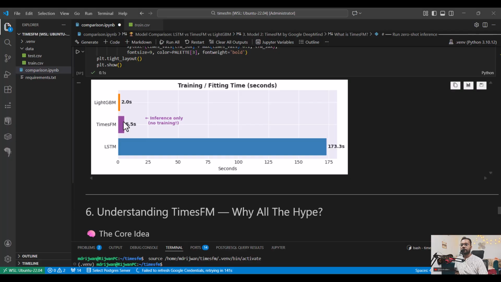Now the inference time of TimesFM is very low, 5.5 seconds is nothing. LightGBM, since it was not performing well, even 2 seconds does not matter, right? LSTM is 173 seconds, which is quite big. If you have a large amount of data, this number could be significant for you, right?